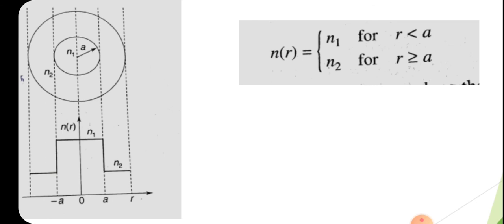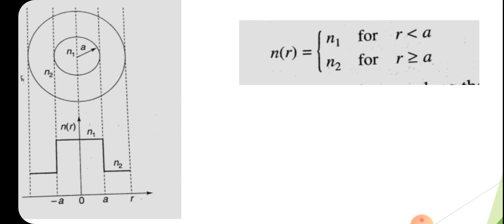So N of R equals N1 for R less than A. And whenever R is greater than or equal to A, the refractive index will be N2, which represents the refractive index of the cladding. So N of R equals N1 for R less than A, and N of R equals N2 for R greater than or equal to A. That is all about the step index fiber.